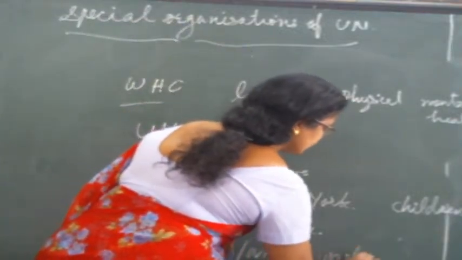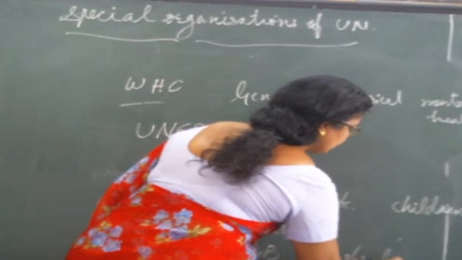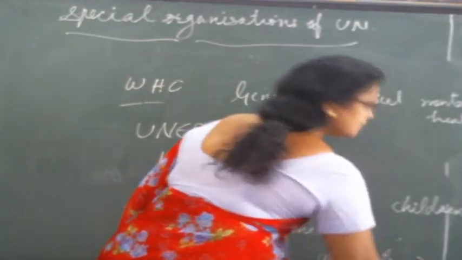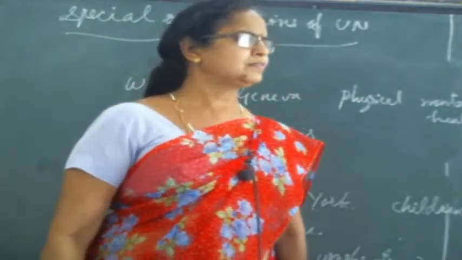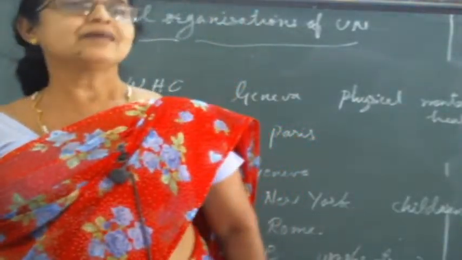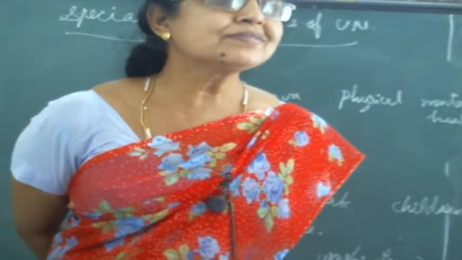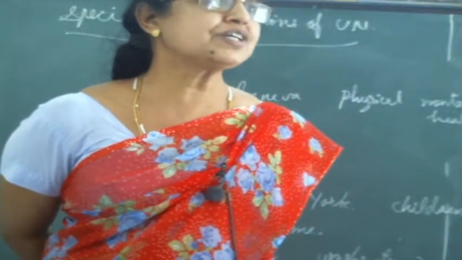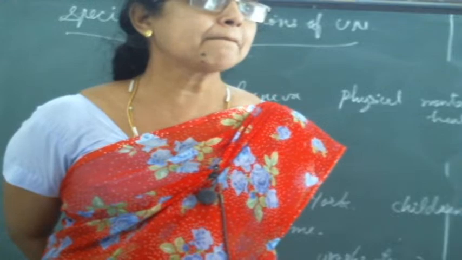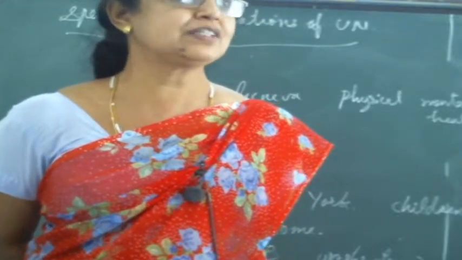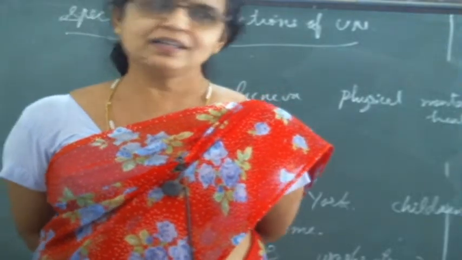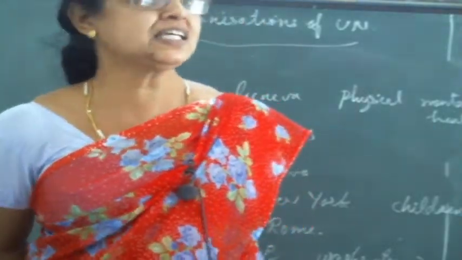Washington DC. What is this Washington DC? Have you heard? It was there in 7th standard, no? Washington DC, capital of? Why is it called Washington DC? It is named after George Washington, the first American president. In his name, Washington. But DC?